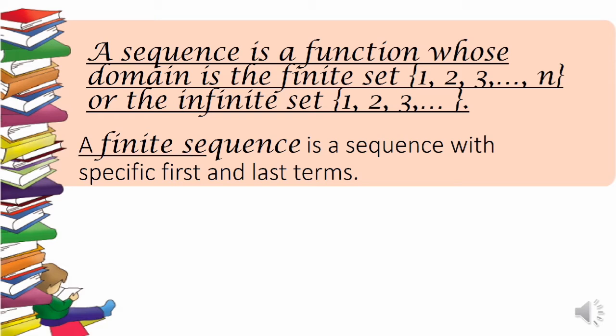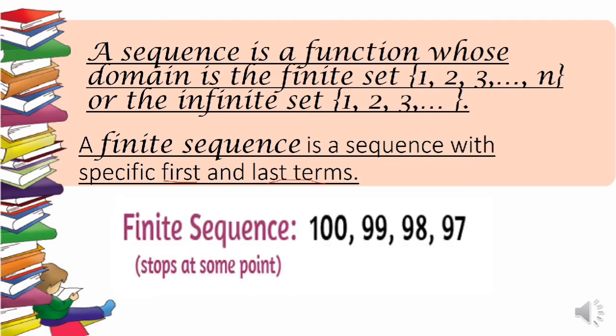So when we say finite sequence, this is a sequence with a specific first and last term. Ibig sabihin, meron tayong first term and meron tayong specific last term. So for example, we have here the sequence 100, 99, 98, 97. As you can see, it stops at some point. And in this given example, we have 4 terms given.